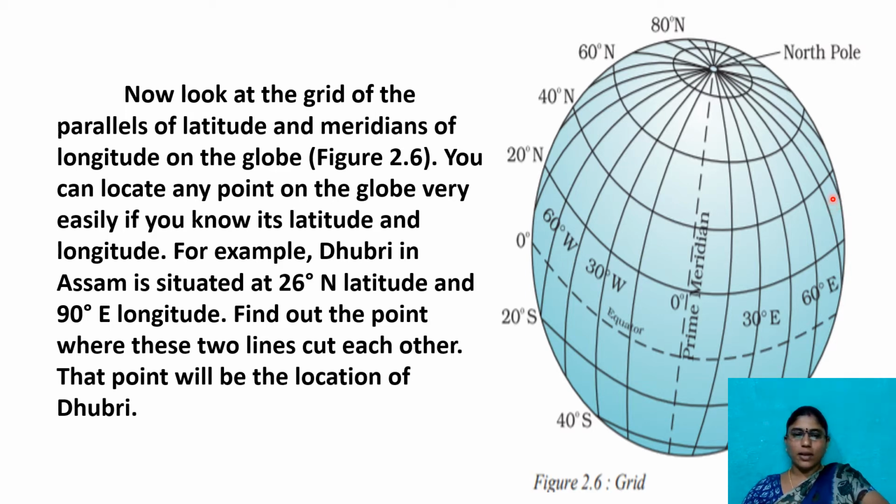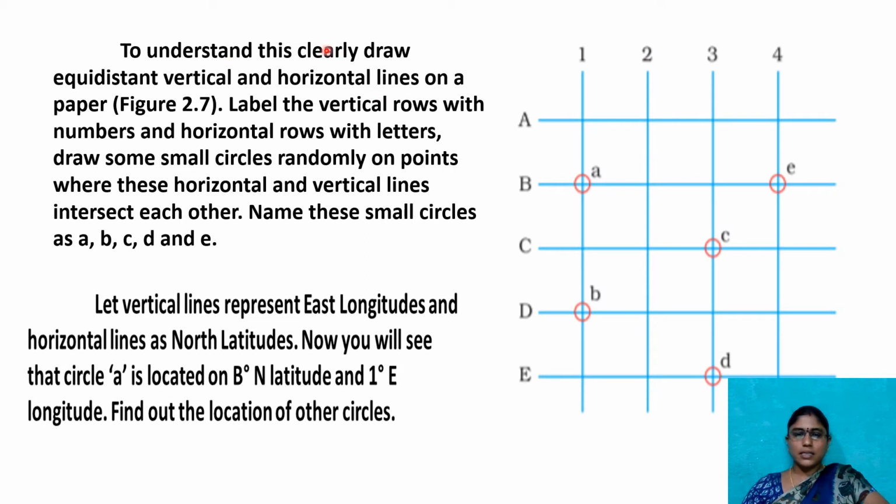Find out the point where these two lines cut each other. That point will be the location of Dhubri. So in this way, we can easily find out the location of any place on the globe by using latitude and longitude numbers.